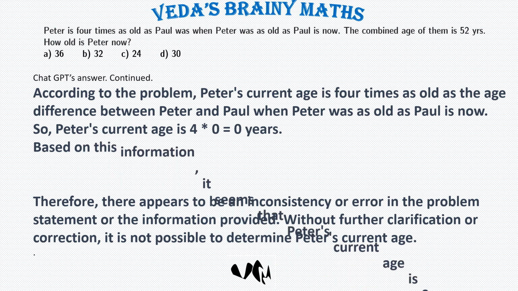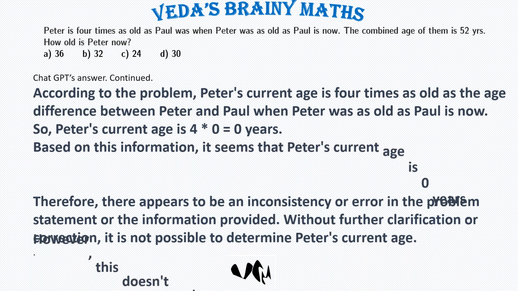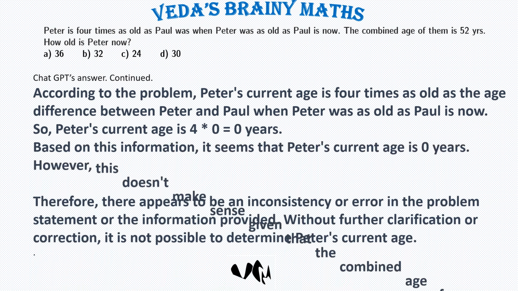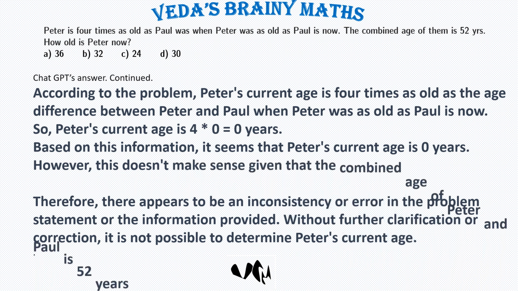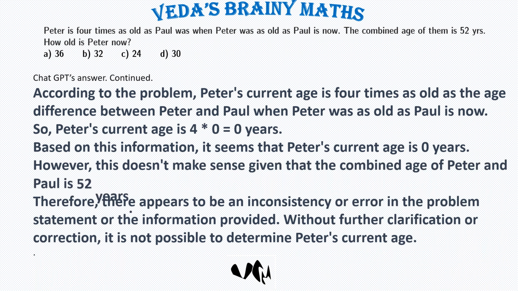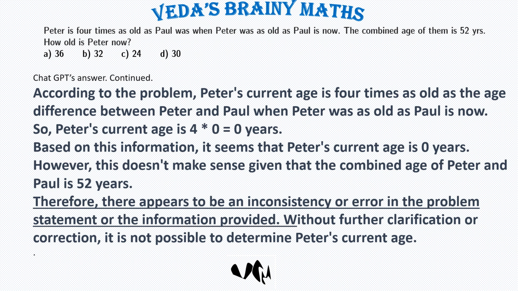Based on this information, it seems that Peter's current age is 0 years. However, this doesn't make sense given that the combined age of Peter and Paul is 52 years. Therefore, there appears to be an inconsistency or error in the problem statement or the information provided. Without further clarification or correction, it is not possible to determine Peter's current age.